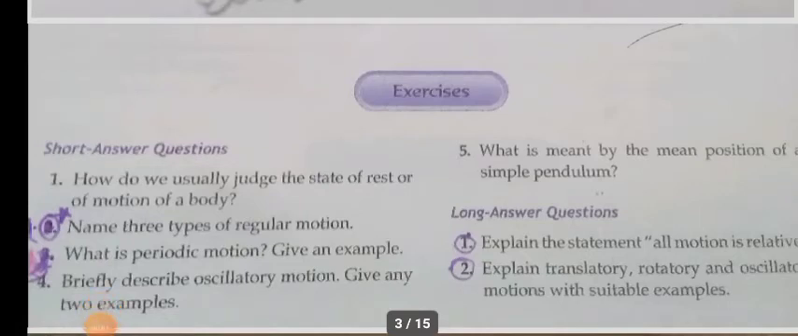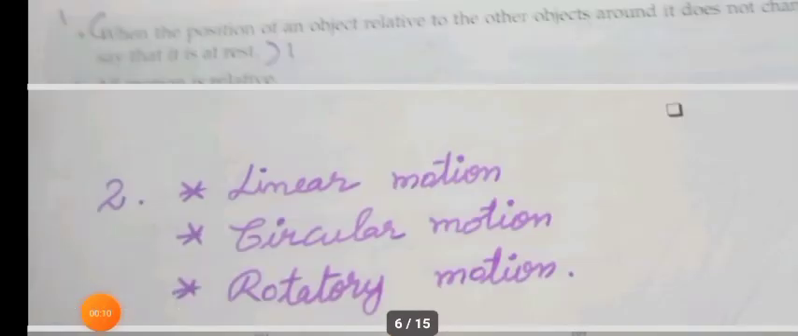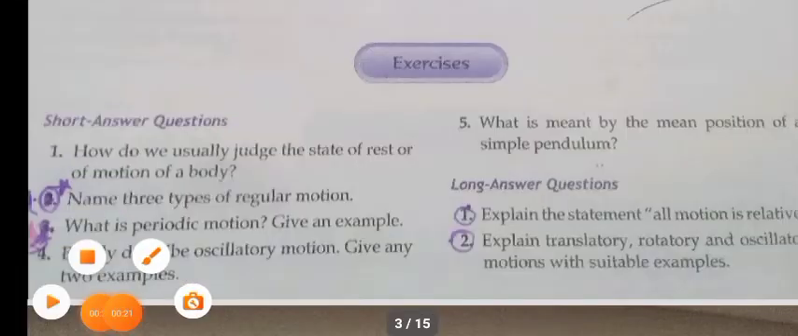Now shall we revise the physics second lesson? Physics second lesson, short answers. Name 3 types of regular motion. The 3 types of regular motion are linear motion, circular motion and rotatory motion.